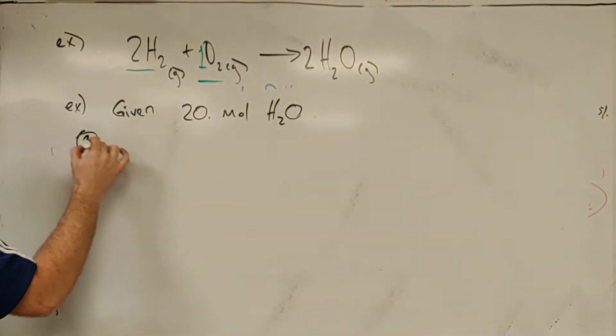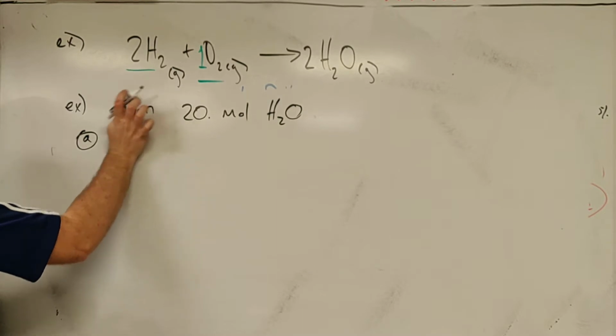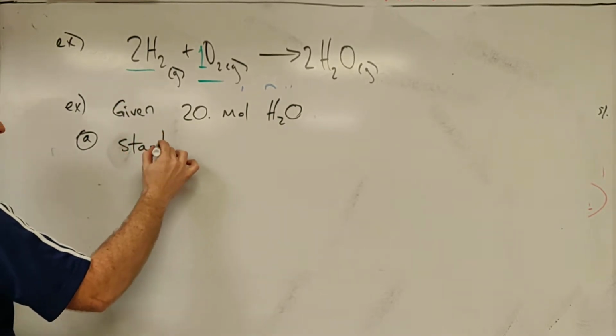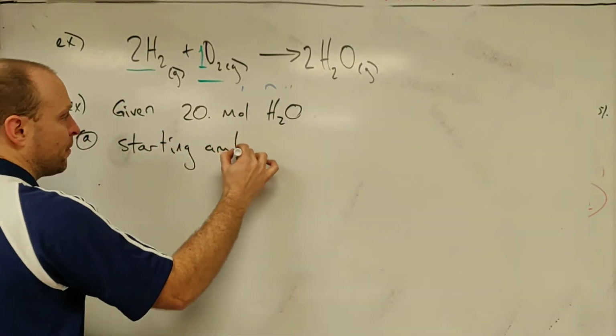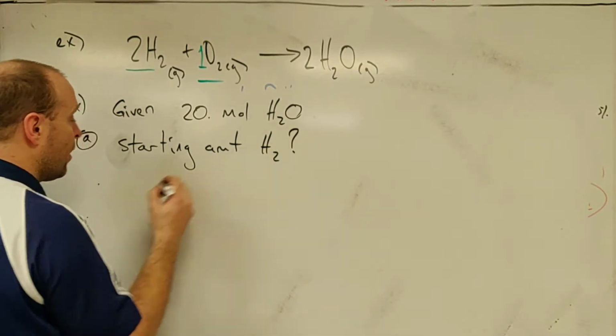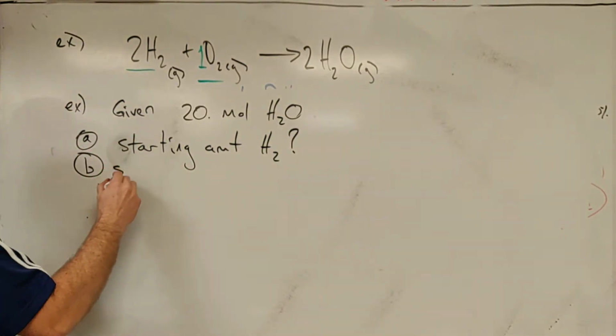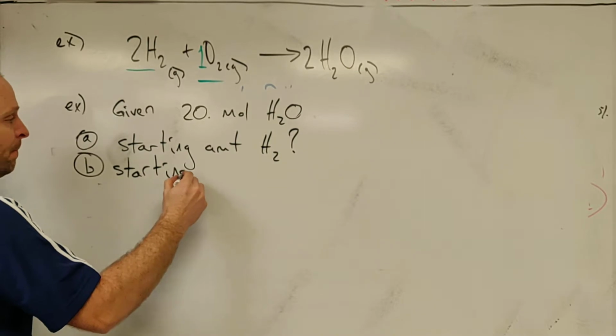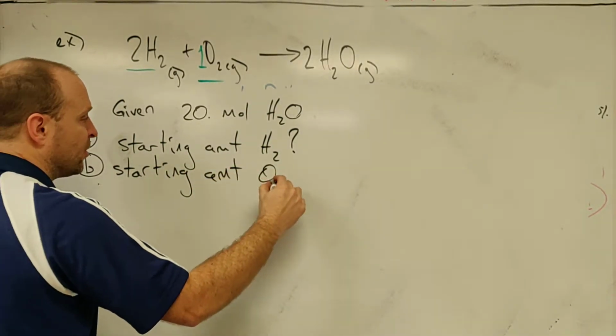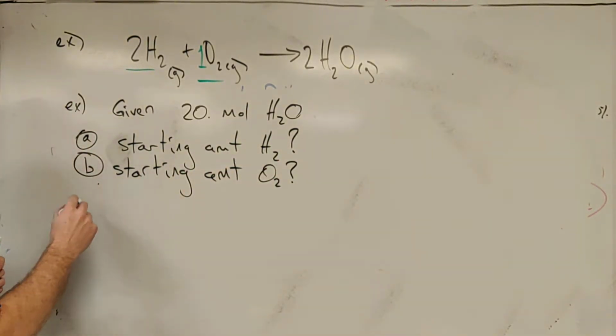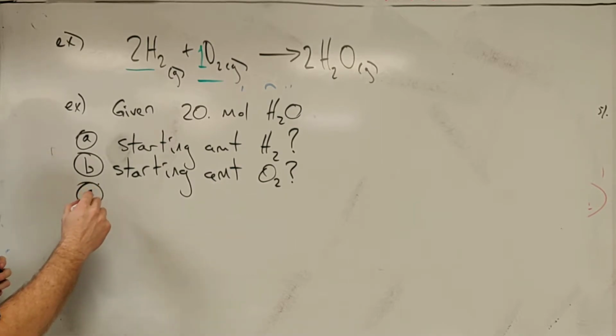So the first thing that I might ask is the starting amount of hydrogen. And obviously the other one may be a starting amount of oxygen, all right?